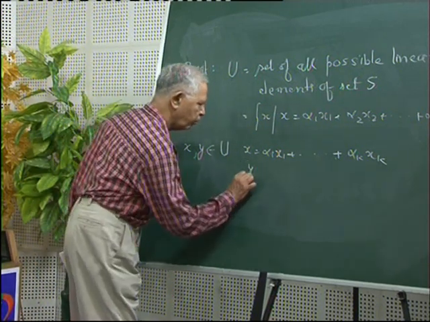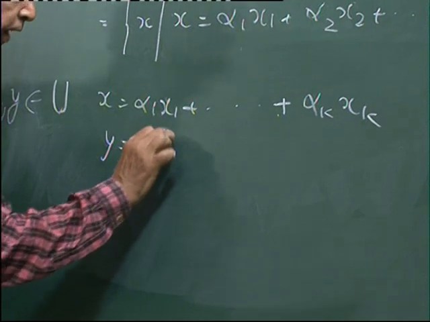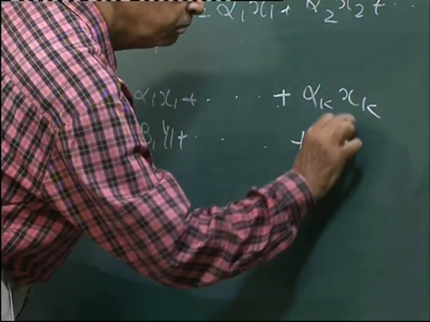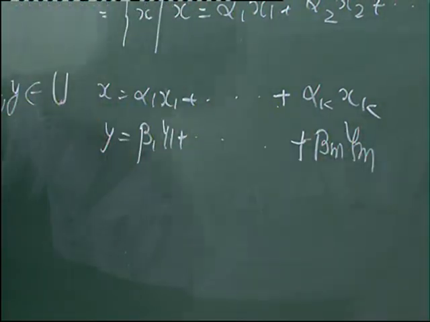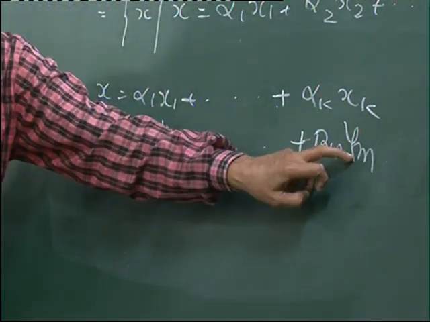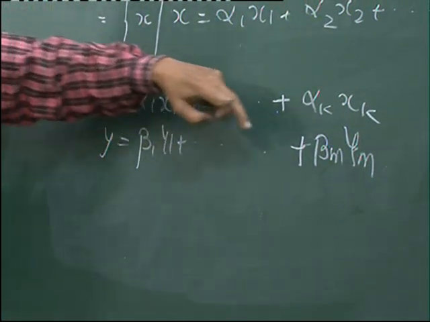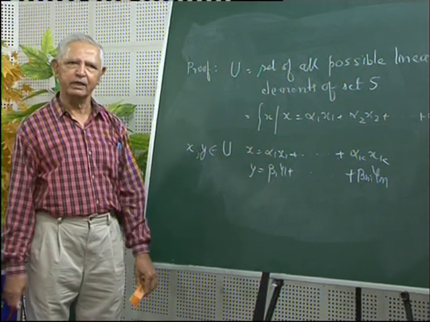And suppose y is equal to beta 1 y1 plus ... plus beta m ym, where y1, y2, ..., ym are m vectors belonging to S, and beta 1, beta 2, ..., beta m are scalars.